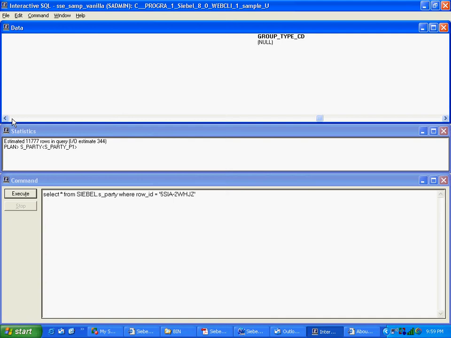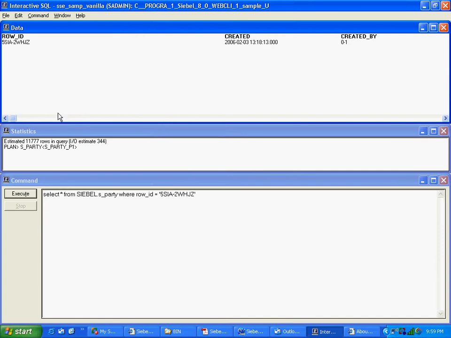One of the things you must notice is that the row ID is of the contact table, and we are looking in the party table. So the party table and contact table have the same row ID. If you want to validate my statement, you can make the same query in the contact table. The same record exists in the contact table as well. There the entire record for this guy will be present.